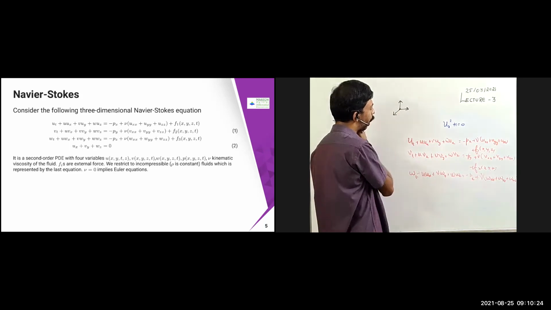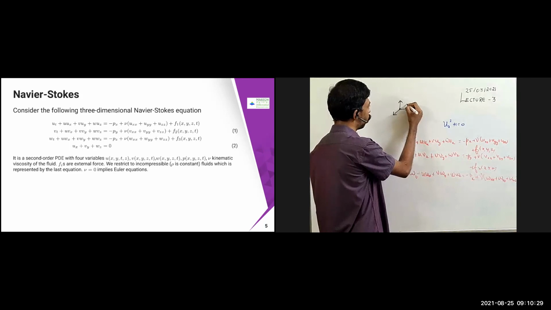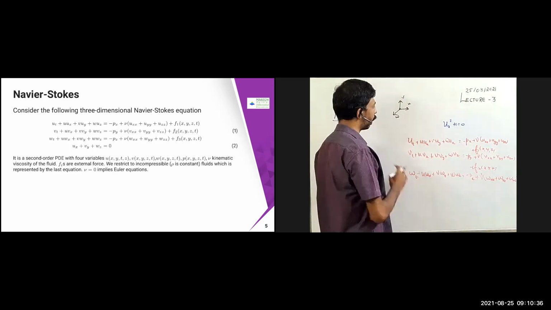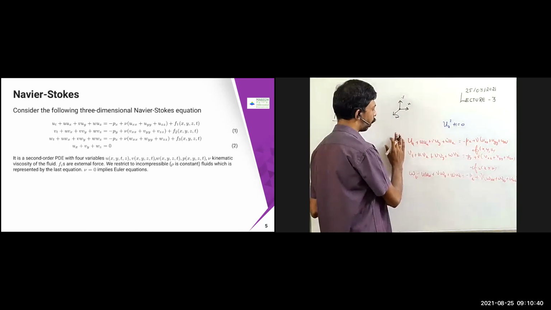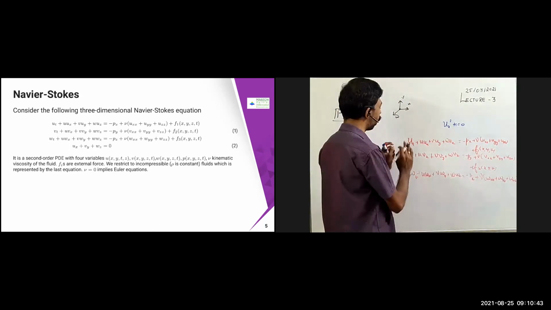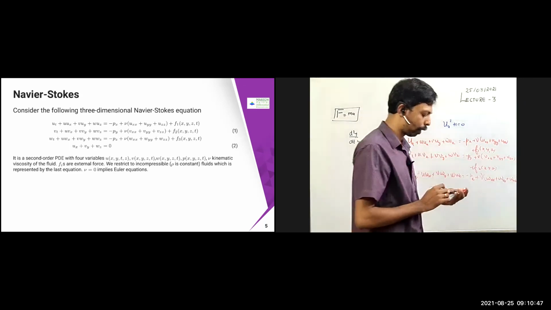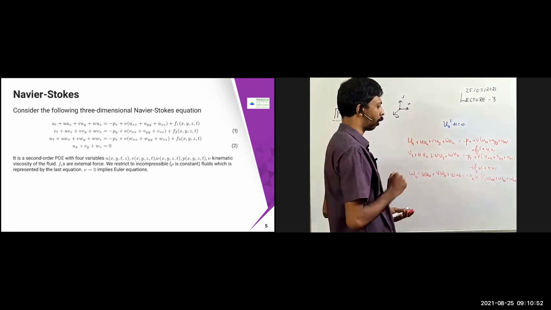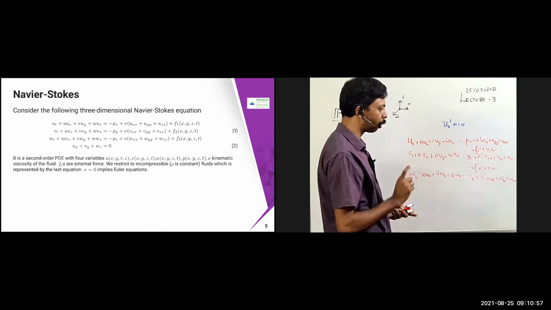So what is going to happen here? This direction I'm going to take as U, this direction as V, and this direction as W. Like this I can put it, and then I can solve what is the nature of the problem. Once you derive this, you are going to get some equations of this form. The derivations we will probably see later using the Reynolds transport theorem, but this is the Navier-Stokes equation. And in order to solve this problem, you need a condition called the continuity equation.